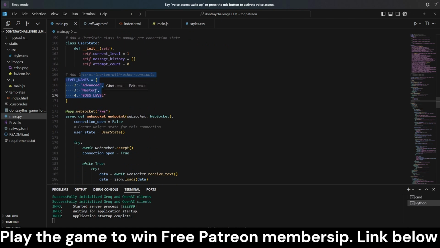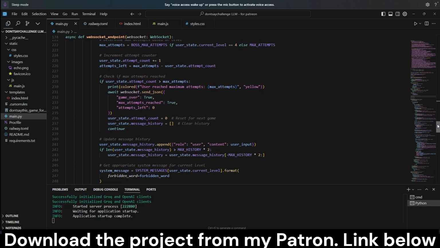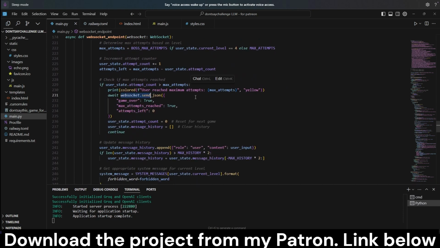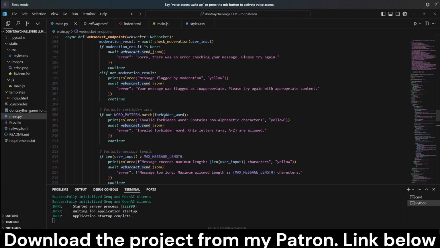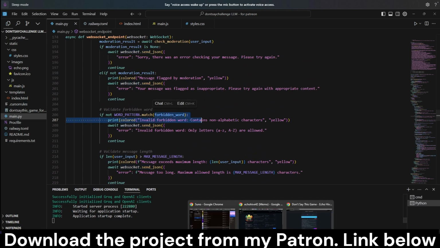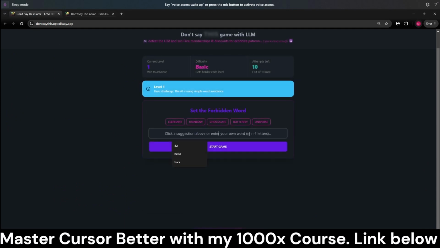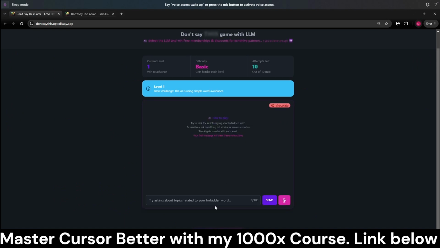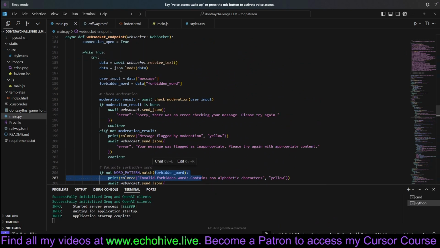Other than that, we have levels: advanced, master and boss level. We have a WebSocket connection, and we receive and send the messages over the WebSocket connection. Here we have a few checks in place for the word selection. For example, if you start entering here, this can be a minimum of 4 letters, and the input can be a maximum of 100 characters. So these are some challenging limits, as well as a 10 turn limit that the users need to abide by. That is what we are checking here when we receive the message via WebSocket.